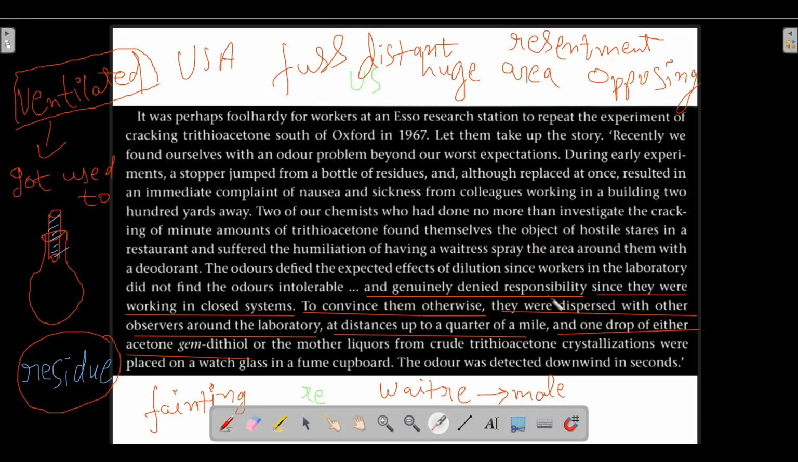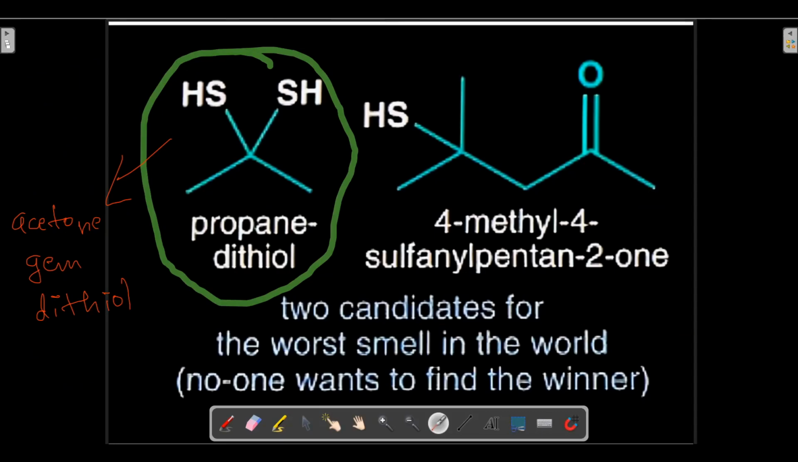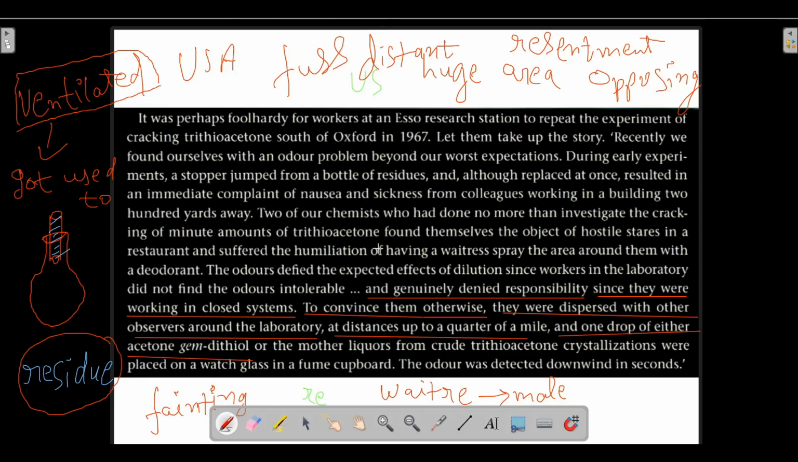So to convince these scientists, they were dispersed with other observers around the laboratory at a distance of up to a quarter mile, and one drop of either acetone gem dithiol or the mother liquors from crude trithioacetone crystallizations was taken. One drop of either that compound or the mother liquors from crude trithioacetone crystallizations.